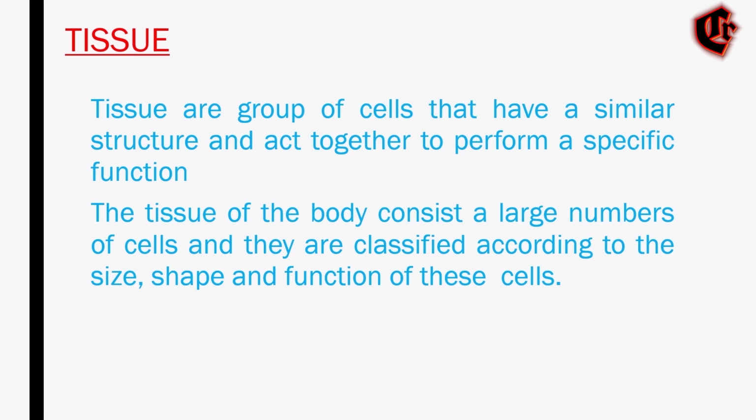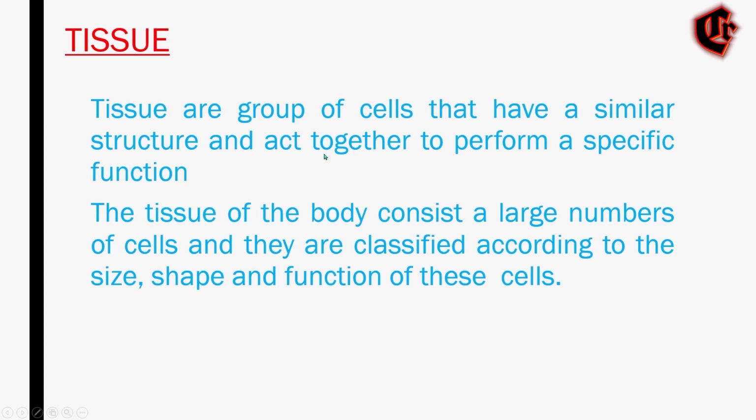In my previous video, you can check the link above, we discussed different levels of structural organization of the human body. Tissue is also one of the levels of structural organization of the human body in a multicellular organism.